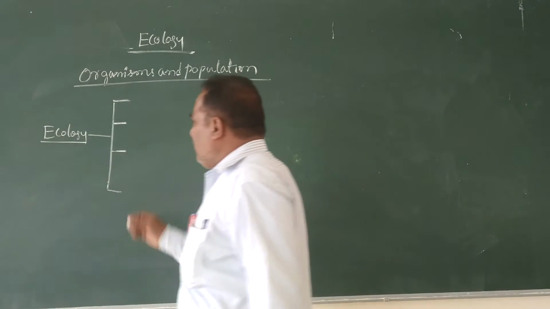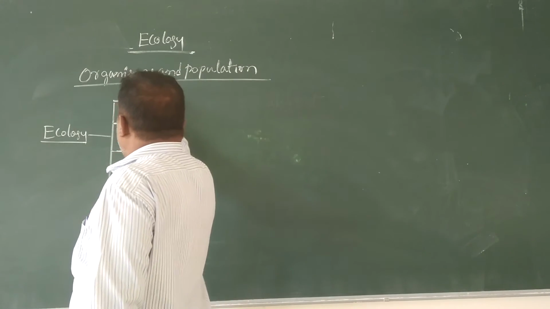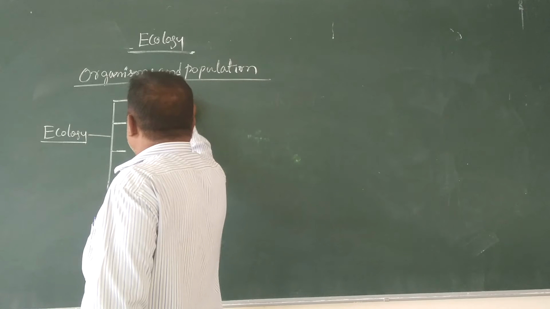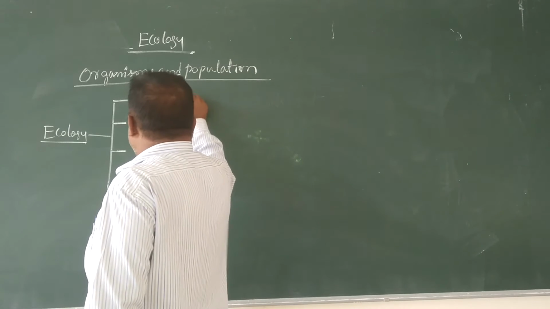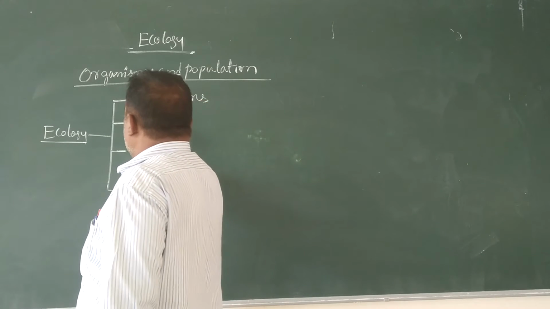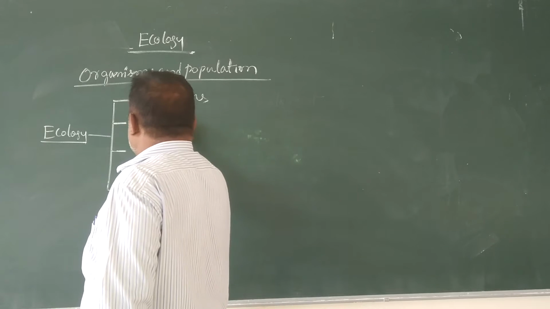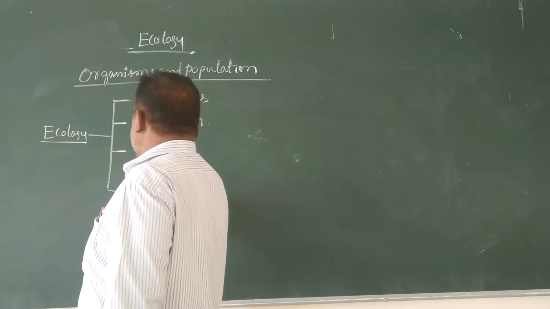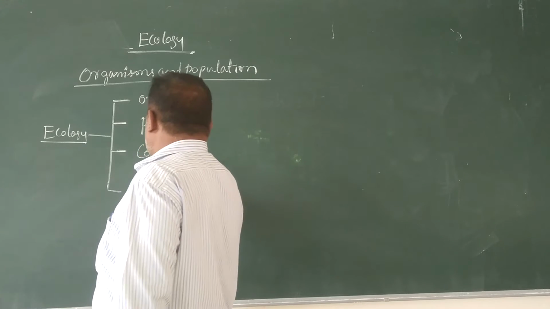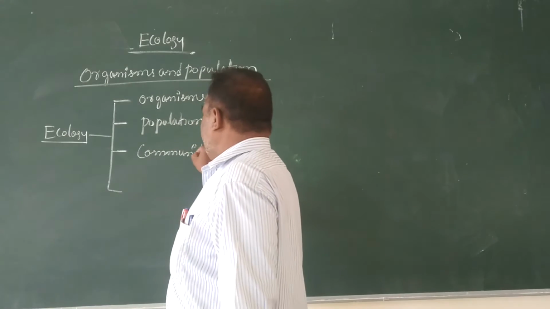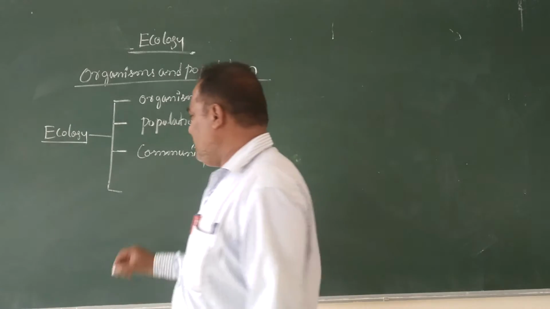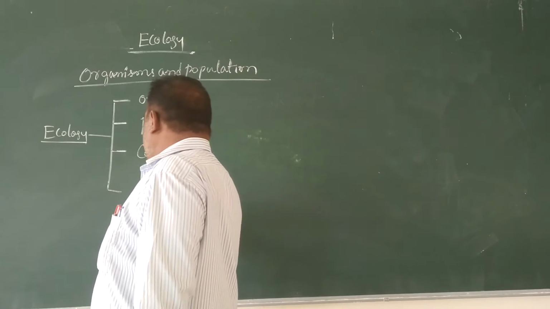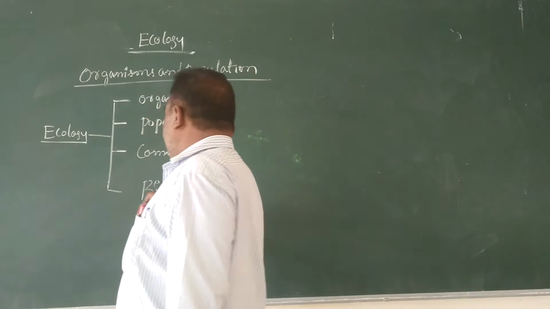One component is called organisms, then population, community, and biome.